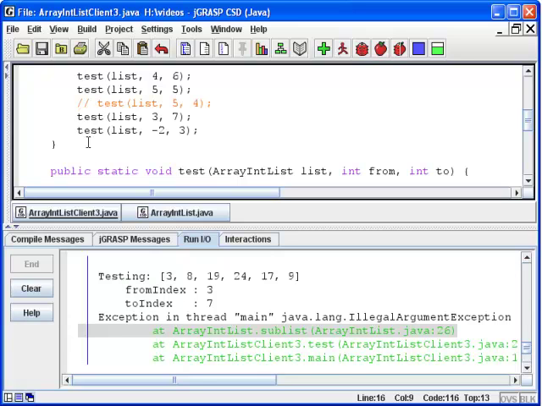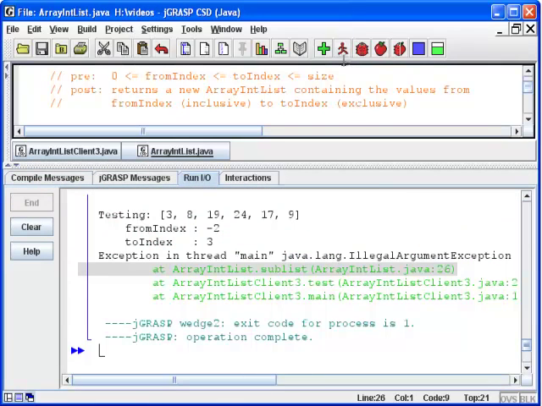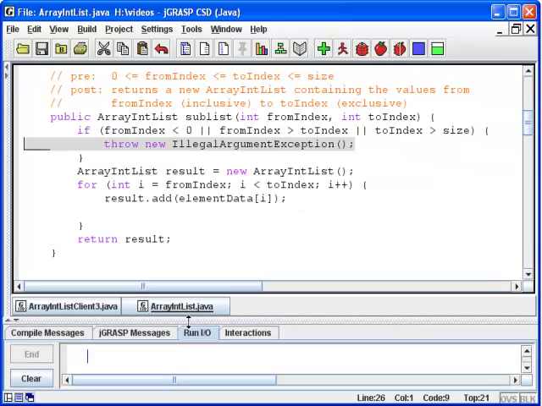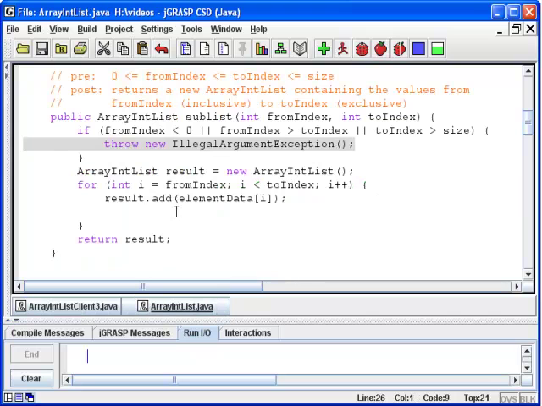And so we can go ahead and comment that out, recompile again, and see whether we're getting an exception in the -2, 3 case. So we can go ahead and run this again. And now we're getting an exception for the -2, 3 case, and it's the illegal argument exception that we were asked to throw. So that's exactly what we want to have happen in each of those 3 error cases, which means this is a solution to the problem that we were asked to solve. It constructs that ArrayIntList we were asked to construct, and it throws exceptions when preconditions are violated.